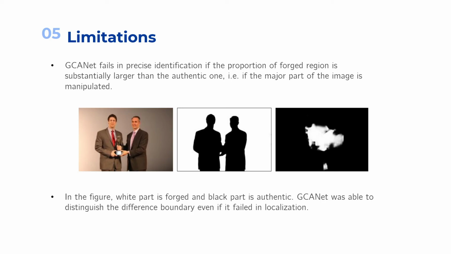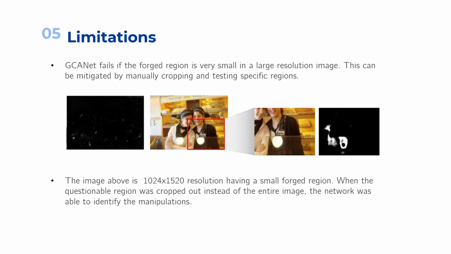That means images such as the one shown here, where the major portion in white is manipulated, the network cannot precisely locate the false pixels. However, it did identify that there is a difference boundary and labeled the central region as fake. So although the prediction is false, it was able to identify the difference between the two different regions.